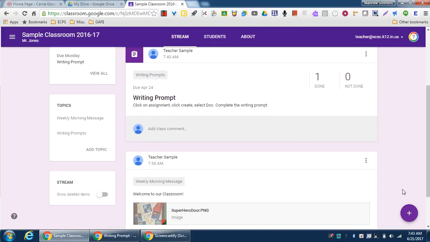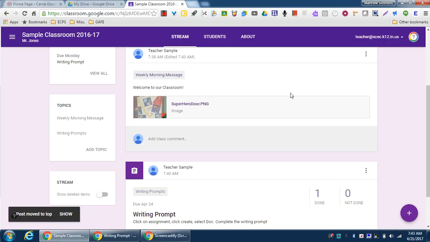We also have the ability, I want to go ahead and move this one to the top now. So move it to the top so it remains the most important thing. Now they've just switched places. I can also then search by topics. So over here, I've got 2 topics so far.